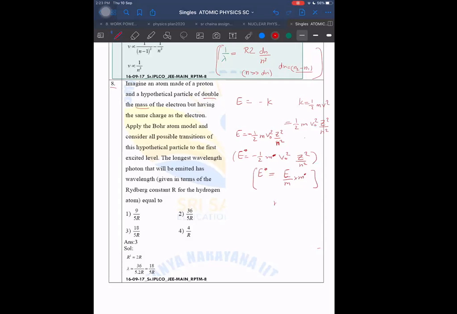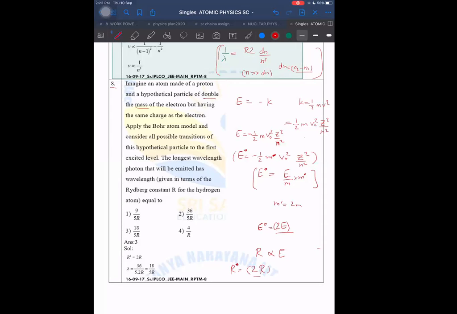So here m dash is equal to 2 times m. Then what do we get for E dash or E star? We get the normal energy which we have, into 2. Rydberg constant also is proportional to energy. So Rydberg constant also will become 2r. Rydberg constant r dash will also become 2r.